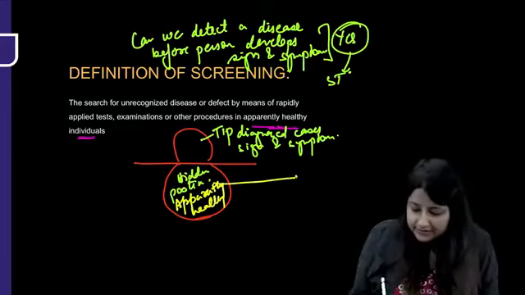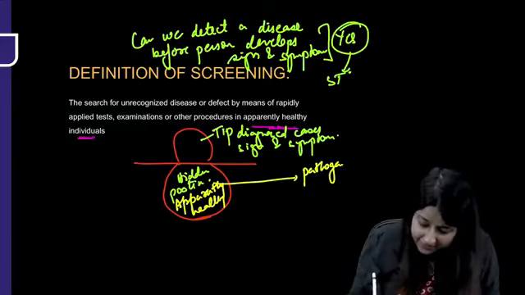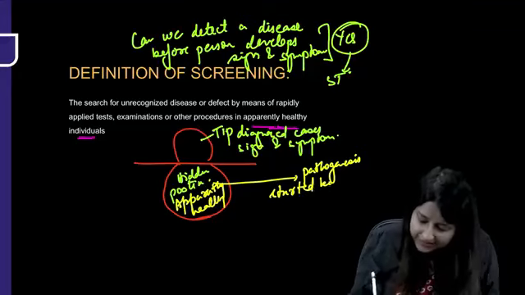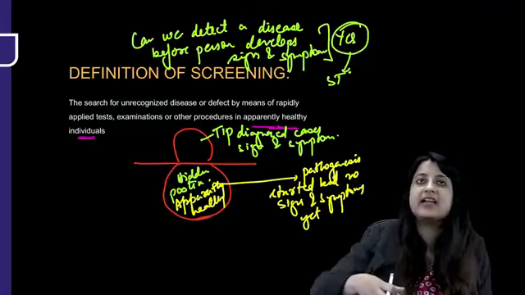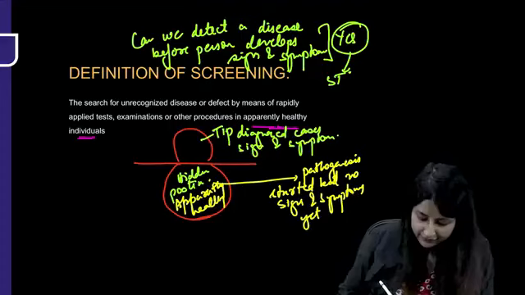That means, in this apparently healthy portion, pathogenesis has started, but no signs and symptoms yet. So we are trying to detect the disease before signs and symptoms develop. That is like a cancer. Before the person progresses to stage 3, stage 4, we're going to detect it early so that we can provide timely intervention and prolong the life of the person.